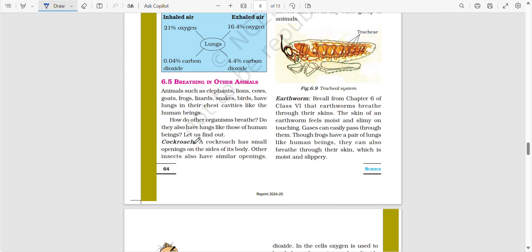You can take the example of a cockroach. A cockroach has small openings on the side of its body. So it's a side picture.